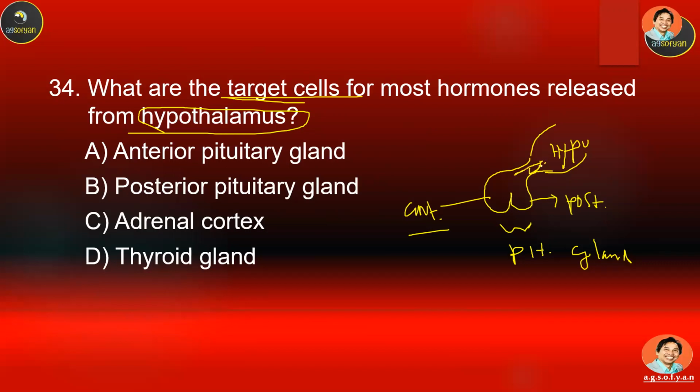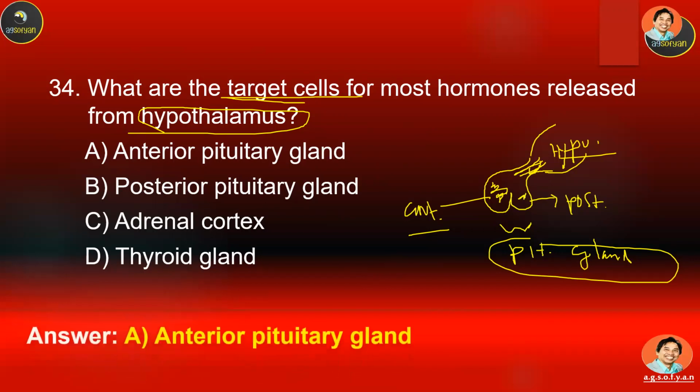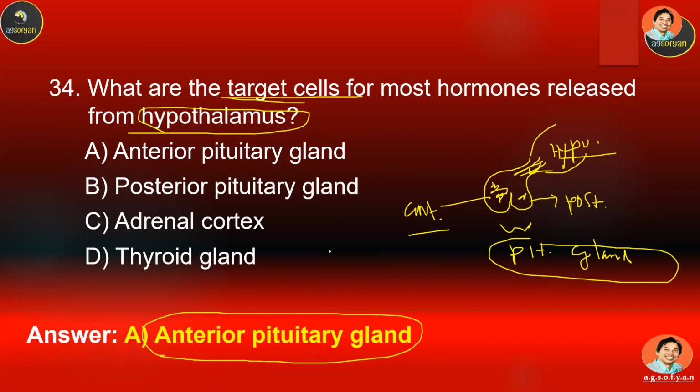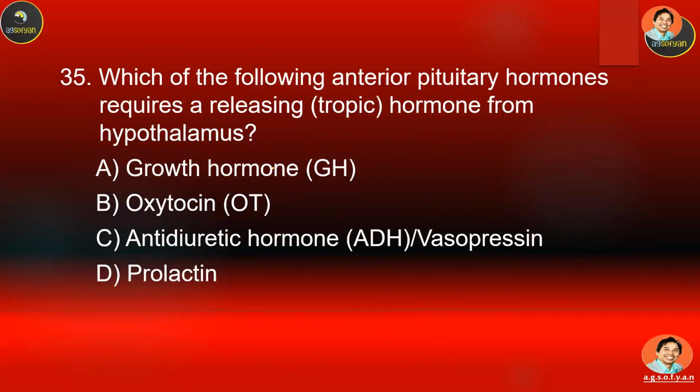So all the hormones produced by the hypothalamus will go into the pituitary gland. But which one gets more? 7 of them go to the anterior part. Only 2 go to the posterior part. So therefore, the correct answer will be the anterior pituitary gland. So 7 hormones here, only 2 hormones released into the posterior pituitary gland.